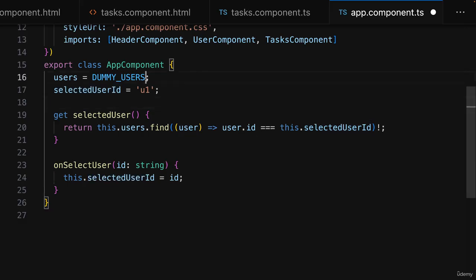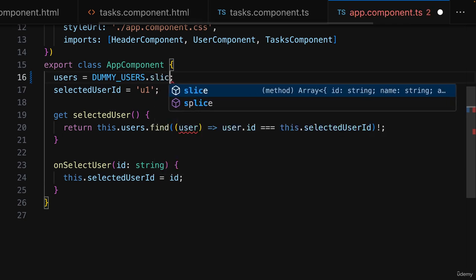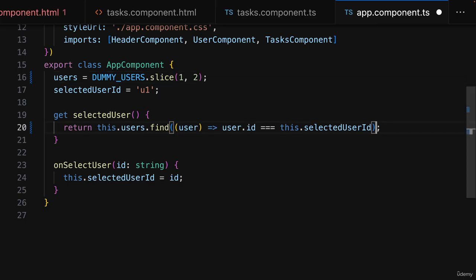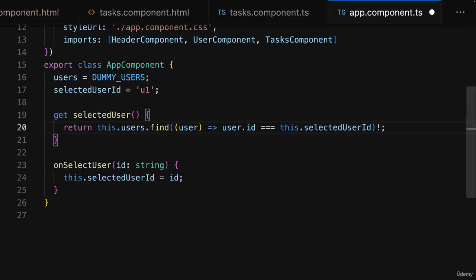But if we were to ever change the code, and we, for example, were to set users to a subset of users, for whatever reason, because we added filtering or anything like that, then we could be in a situation where we indeed maybe don't find a user with a selected ID. And therefore, you should be careful with adding exclamation marks like this.